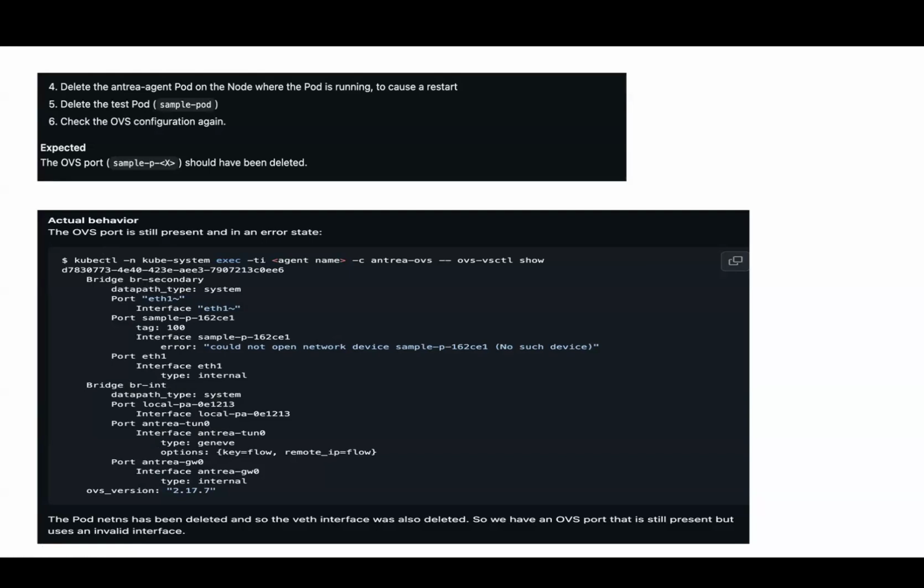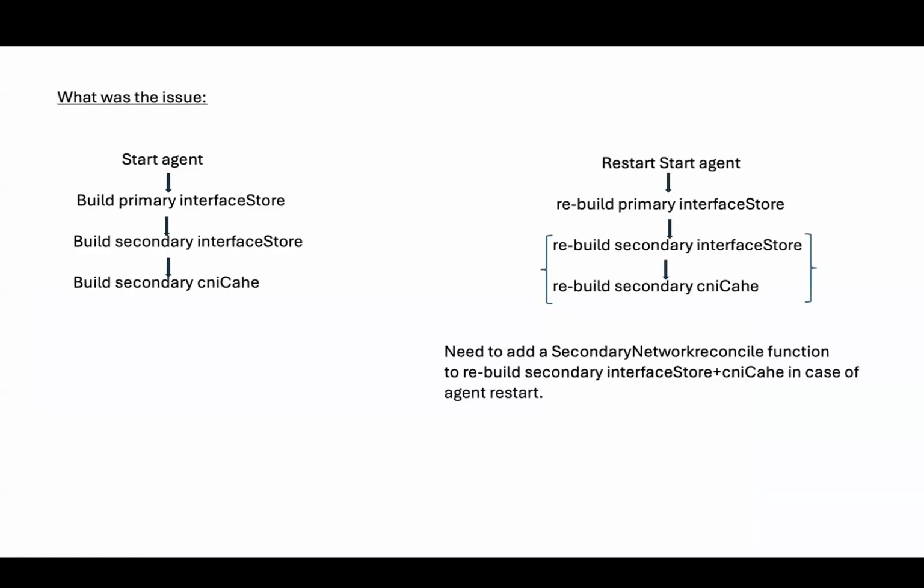So why is it happening? We can see a flow. Why is it not deleting from the secondary bridge? Basically, when the agent starts, it builds the conf.db file, which is our database, and then it builds the primary interface store. This is a cache.